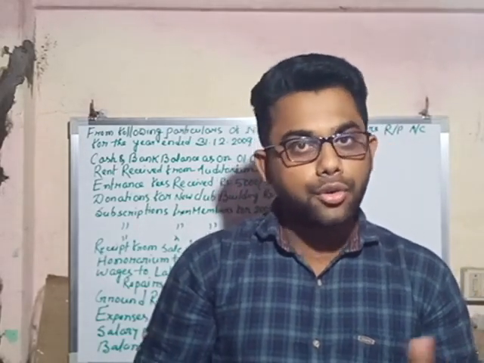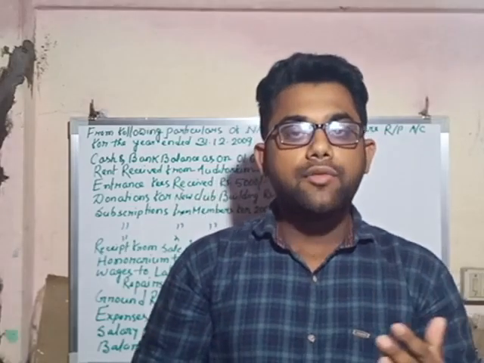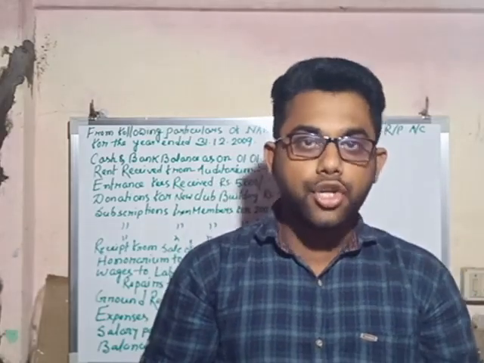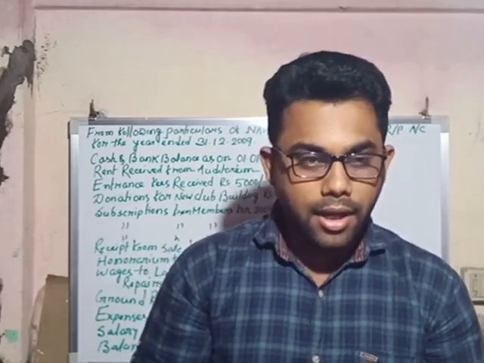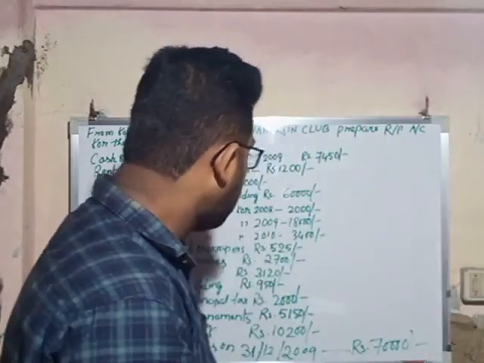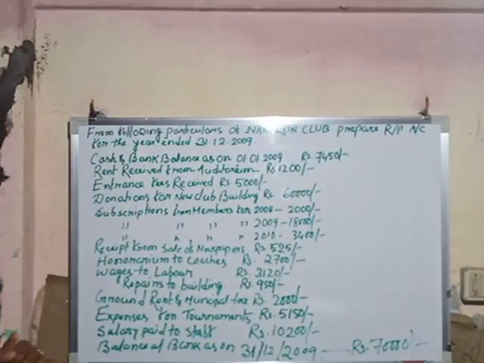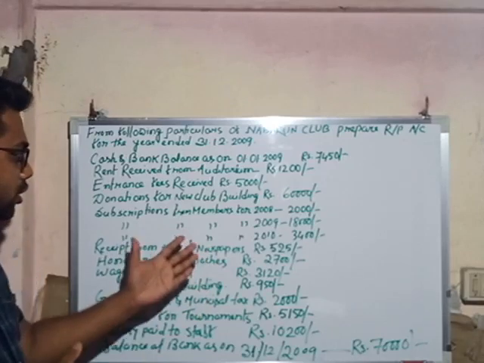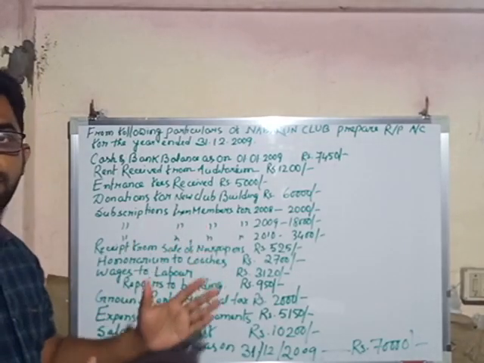So I am going to continue the same chapter, accounting for not-for-profit organization, and solve another question from receipts and payment account. The question that we are going to solve is written on the board. So this is the question that we are going to solve today. Take a screenshot of it or note it down in your copy.